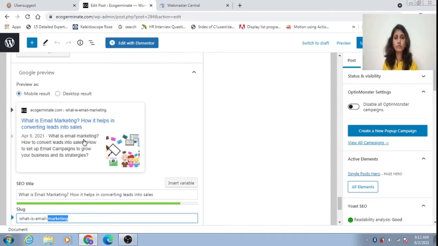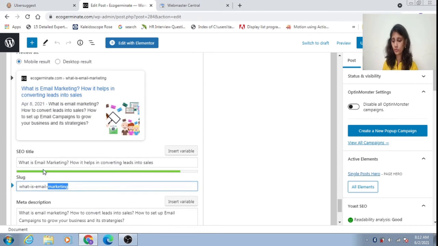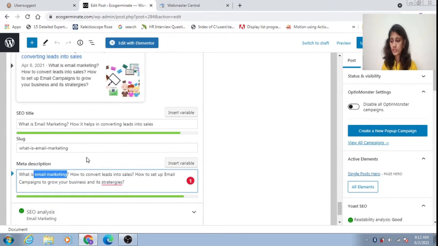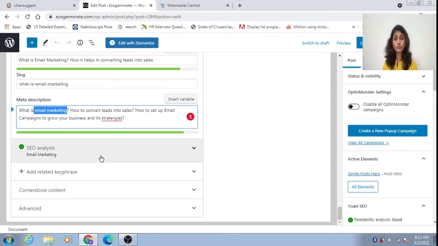While finding your site in Google, there will be a small brief introduction about your blog, and that is the meta description. Everywhere your key phrase should appear: my key phrase was email marketing, slug email marketing, meta description email marketing. These are the major three concepts for SEO.